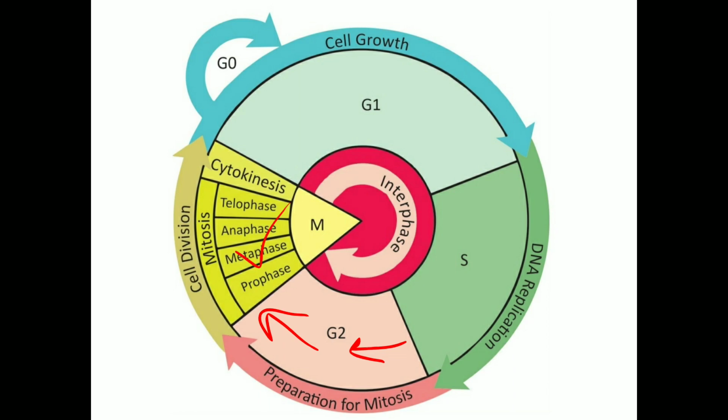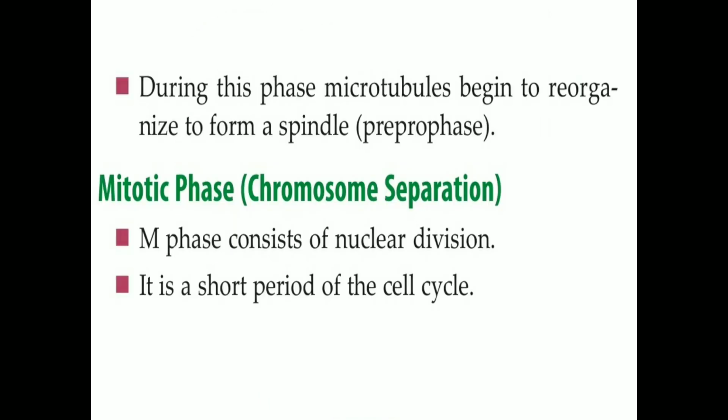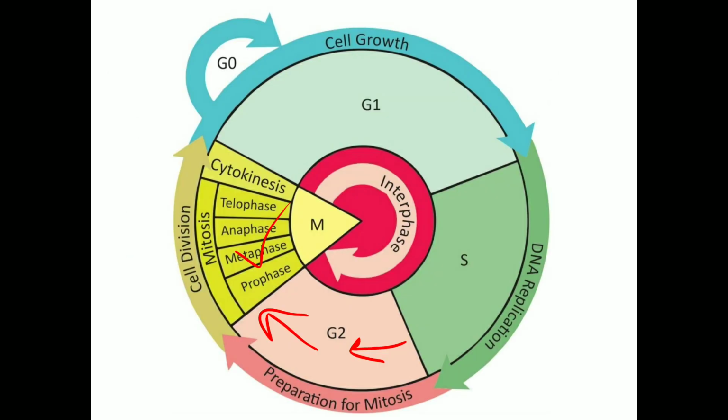That is the cell division phase. During this phase, microtubules will begin to reorganize to form a spindle, and this phase is otherwise called pre-prophase. Before prophase is pre-prophase, so this G2 phase can also be called pre-prophase.